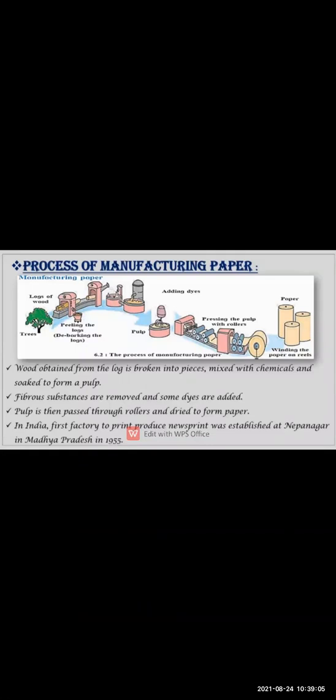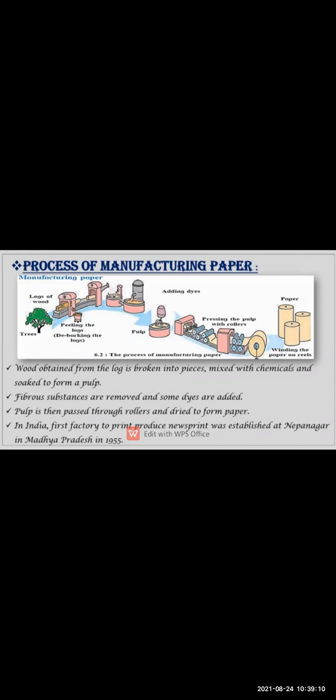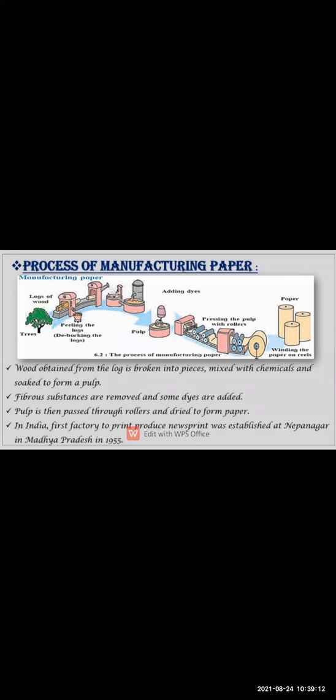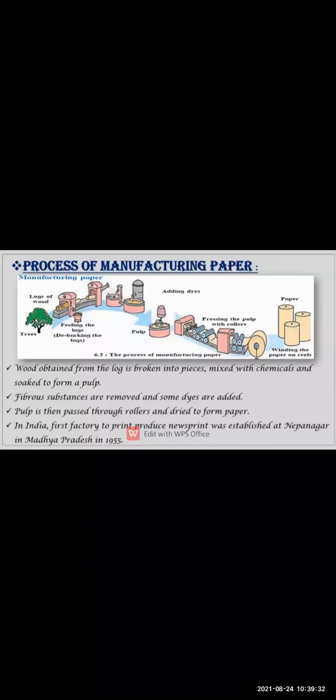Again I will tell you the process. First of all, the trees are cut down, then debarking of the logs is done, then these logs are broken down into small pieces in the form of pulp, and some color dyes are added to this pulp. Then this pulp is pressed with the roller and winding of the paper is done, and the reels of paper are prepared. So this is how the paper is prepared.